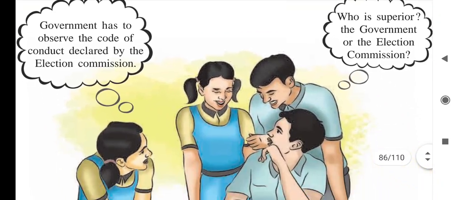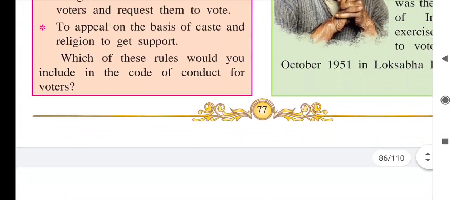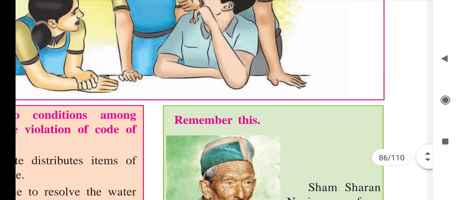So now children, we have completed 5 functions of the Election Commission. Remaining functions we will study in our next session.